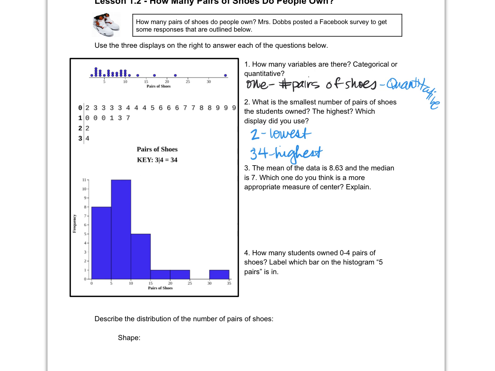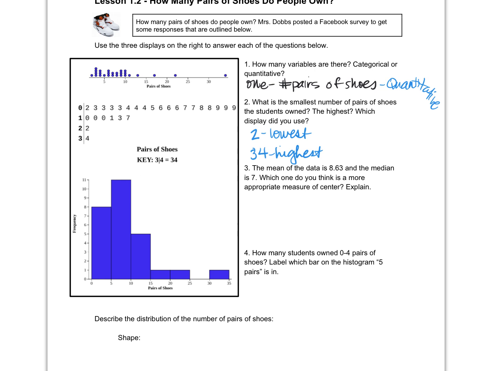Anybody want to guess? I don't know the answer. What do you think? You do? Please enlighten us. I know the answer. But is it closer to 8 or closer to 7? What do you think? 9? Why would you choose that? So I'm taking off this data point, taking off this, and then averaging all of these. What would the typical value be then? Yeah, it's 7. Maybe even lower, right? 6 or 7, maybe?